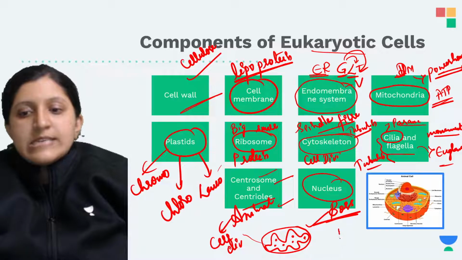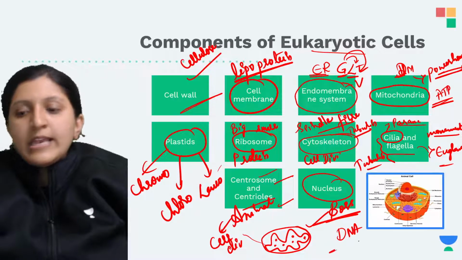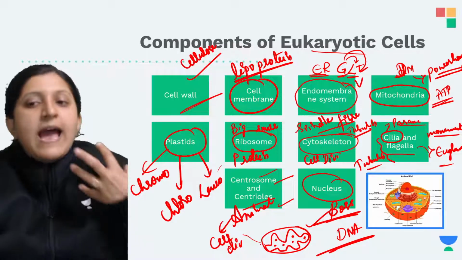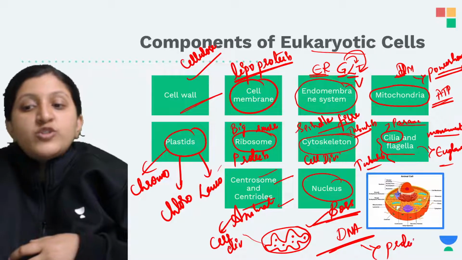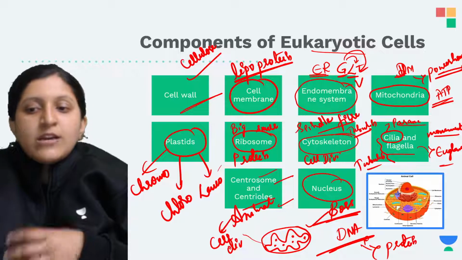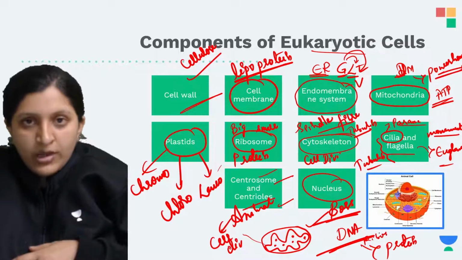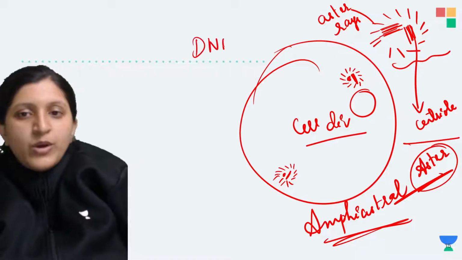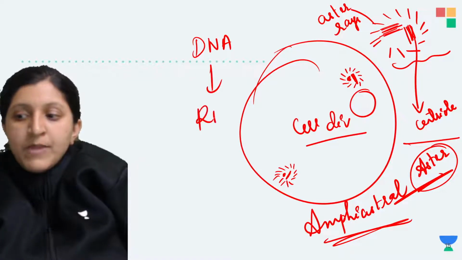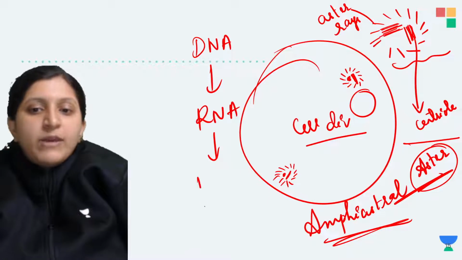So nucleus, since it is having DNA, and DNA is the genetic material, this genetic material is the one that produces a protein. That is by synthesizing, ribosomes are being coded. So basically I'll just explain what exactly happens. DNA is converted into RNA, and RNA is forming the protein.